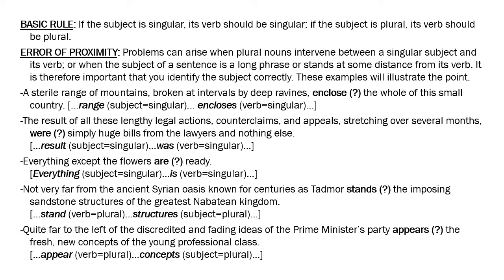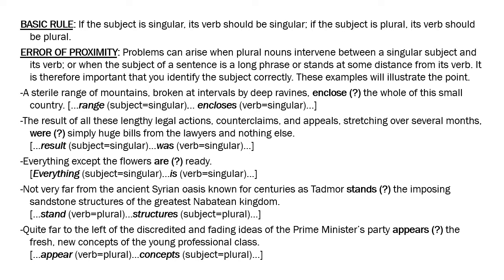A very simple rule to remember, but the problem occurs when, in a sentence, the subject and verb are not adjacent to each other. That is known as the error of proximity. Problems can arise when plural nouns intervene between a singular subject and its verb, or when the subject of a sentence is a long phrase or stands at some distance from its verb. It is therefore important that you identify the subject correctly. So let us do some examples.